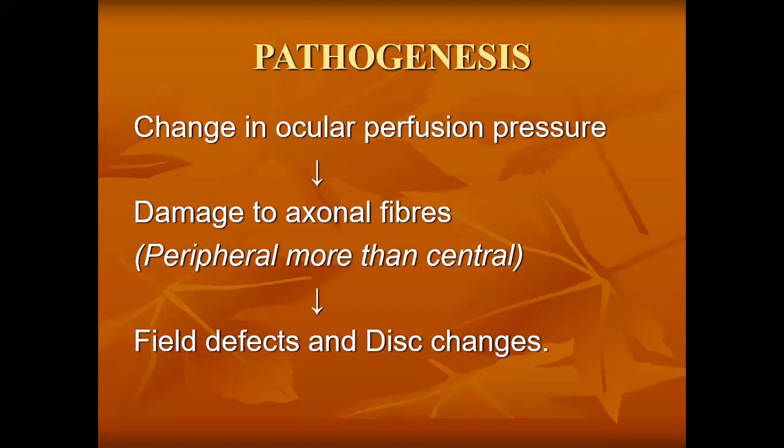I will repeat it. When you subtract the mean arterial pressure of the blood vessels supplying the eye from the intraocular pressure, you will get ocular perfusion pressure. If you understand this mathematical statement, you will get the idea of the whole glaucoma.